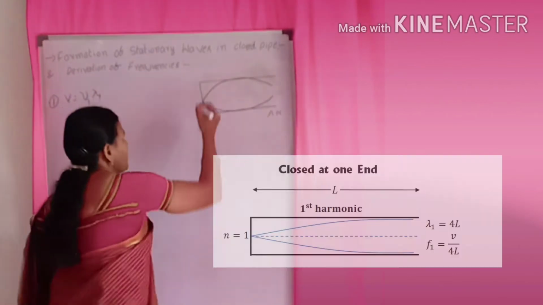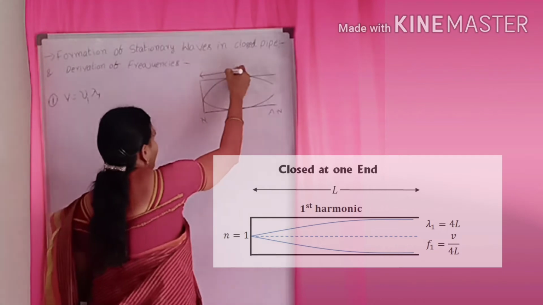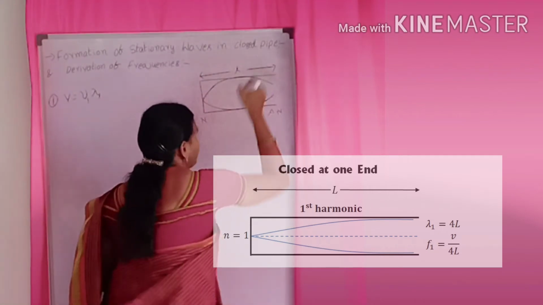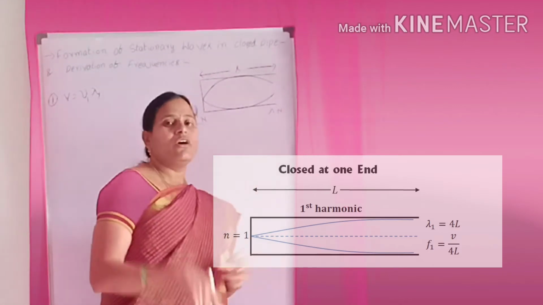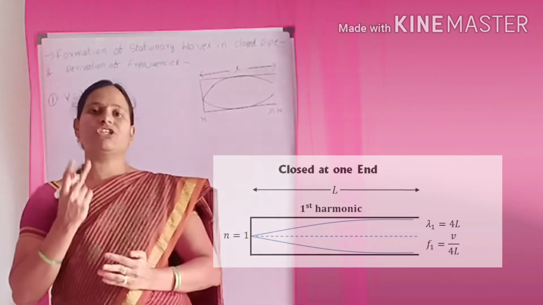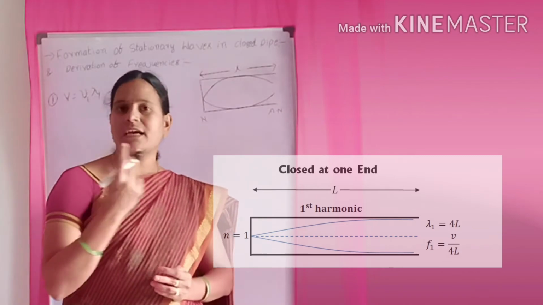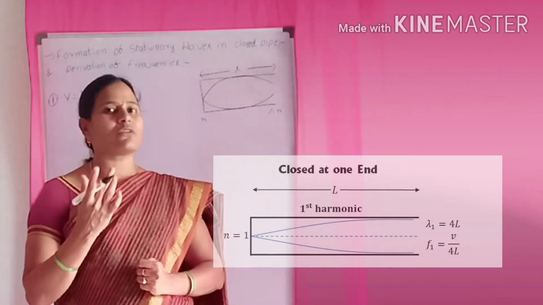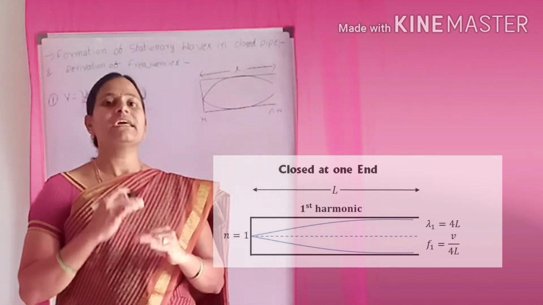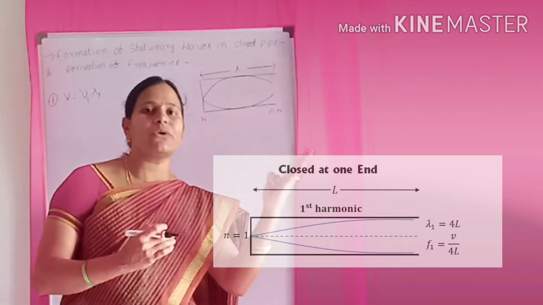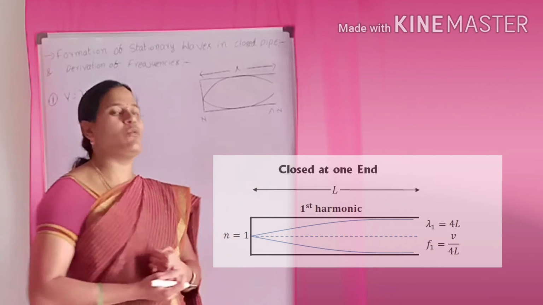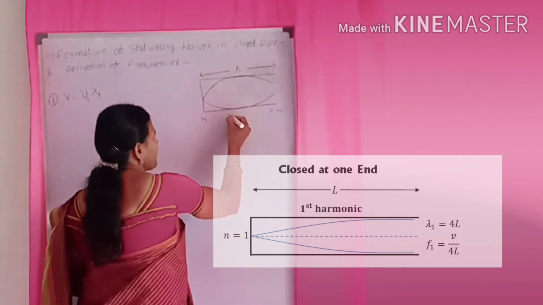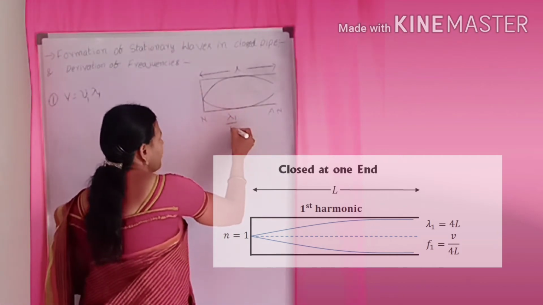Here I am taking the length of the pipe as L. This is the node, this is the antinode. We learned that the distance between two antinodes or between two nodes is lambda by 2, but the distance between one node and an antinode is lambda by 4. So this is lambda 1 by 4.